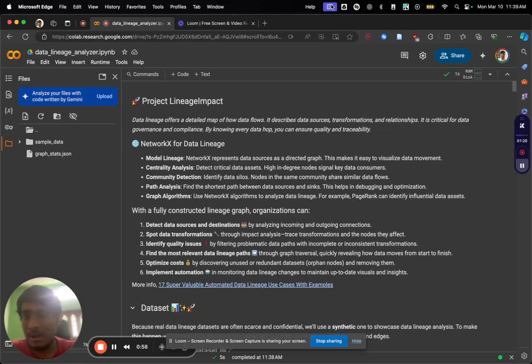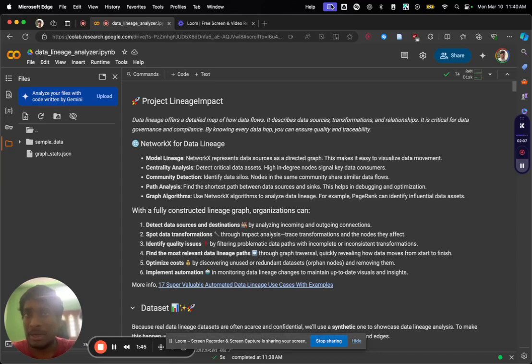Let's think about a team which has a lot of folks, thousands of folks, and a lot of teams. Even in a small team, if they have millions of data assets, how can they find what they need? You could keep an Excel sheet and maintain it somewhere. But if you store that in a graph database like ArangoDB and use NetworkX, there are a lot of graph analysis tools available. So just run a simple query: can you tell me the upstream assets of this? We will get those and find where the problem is.